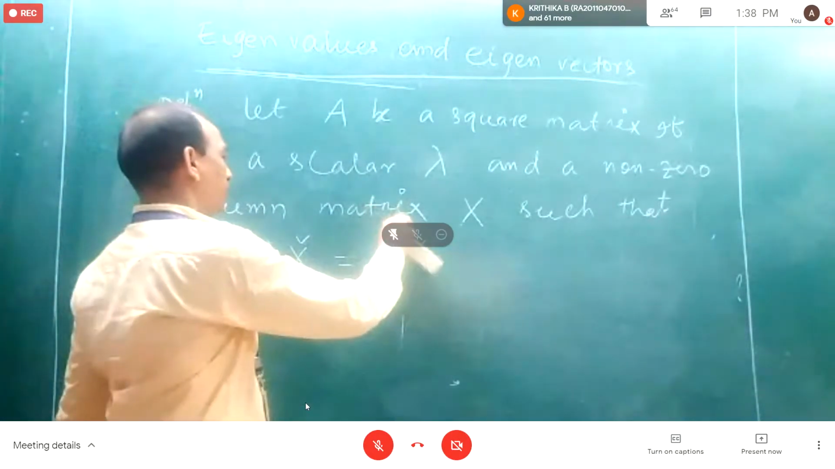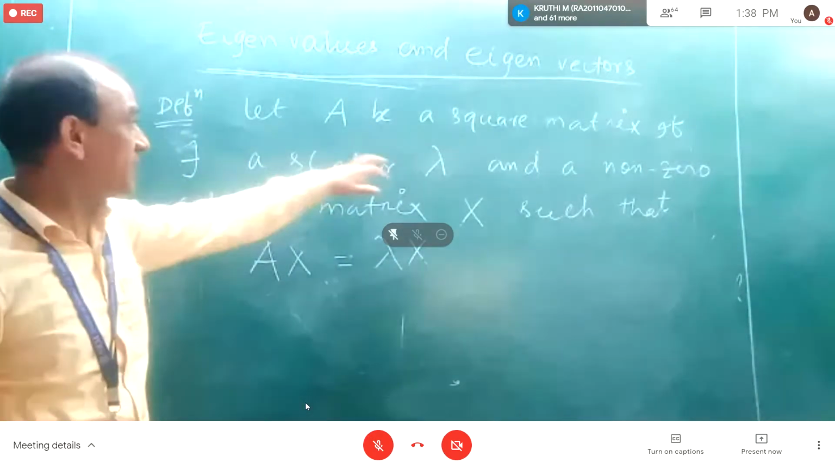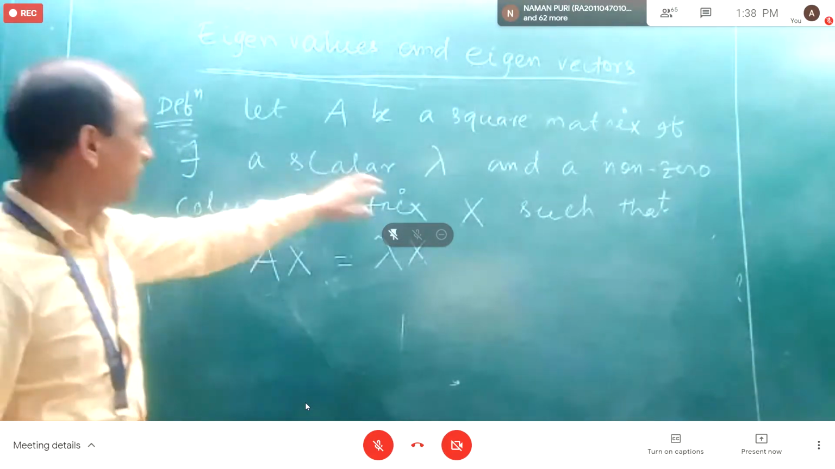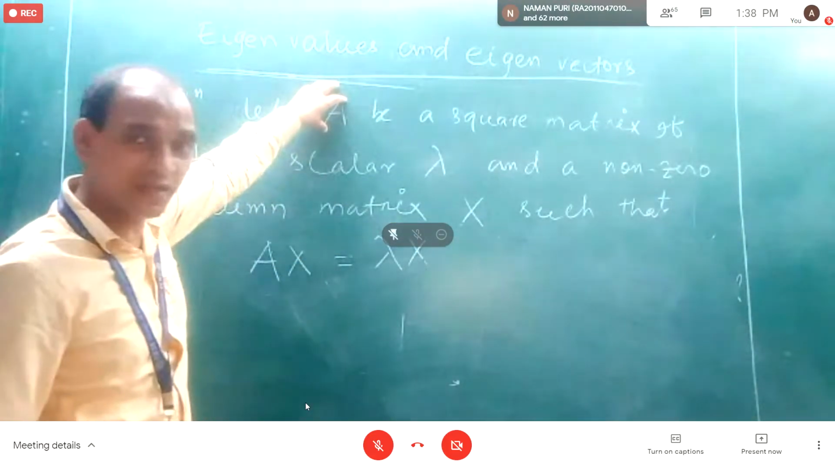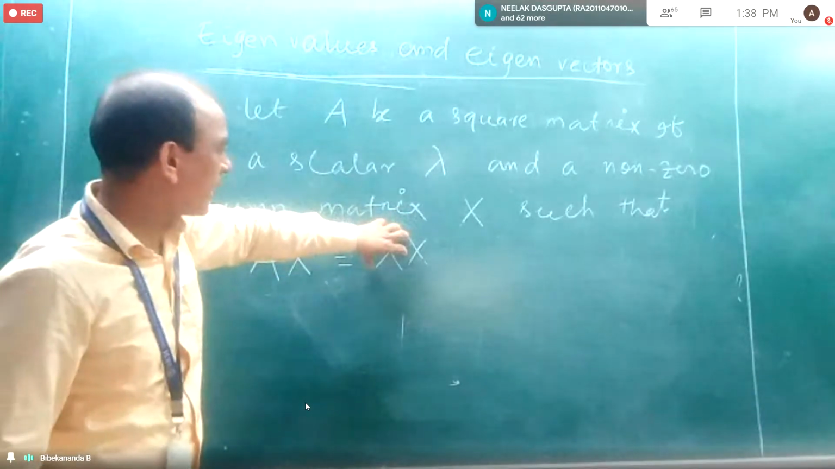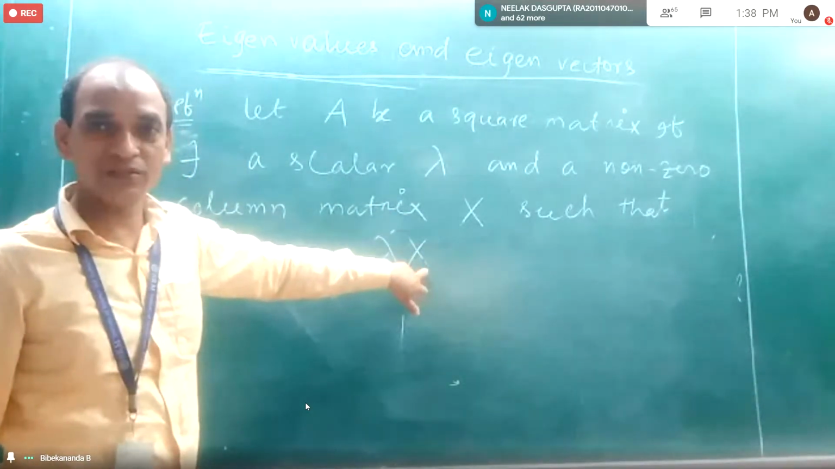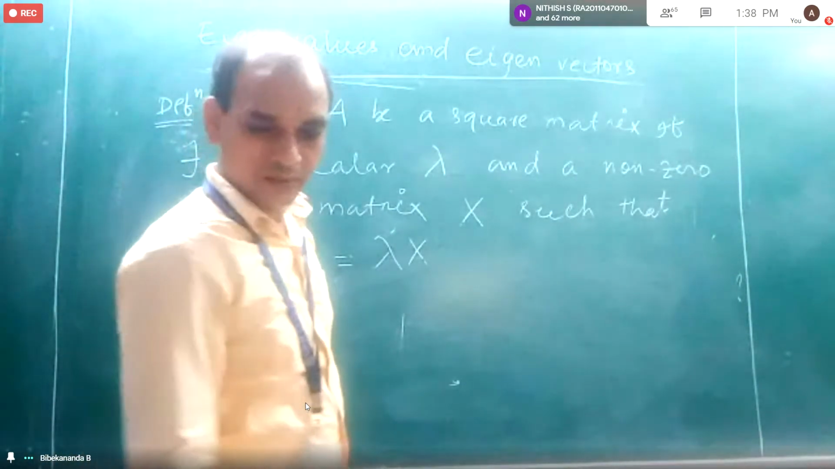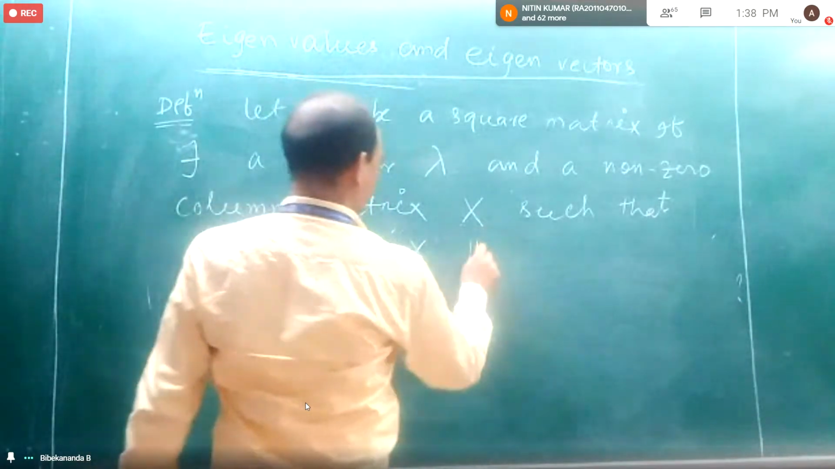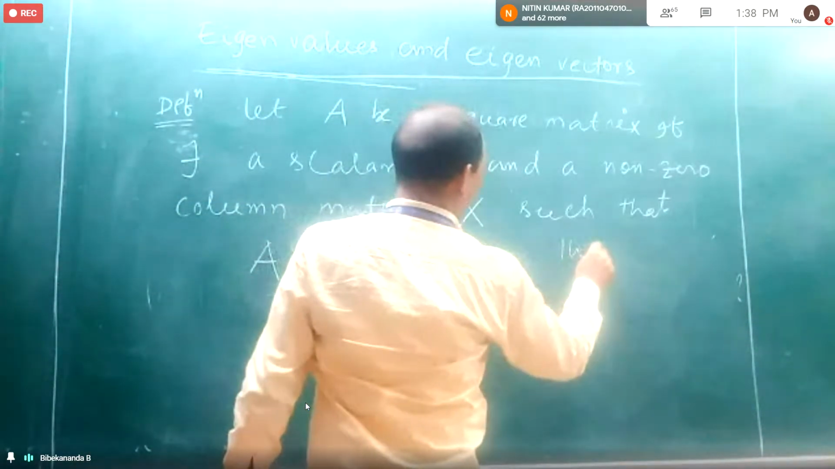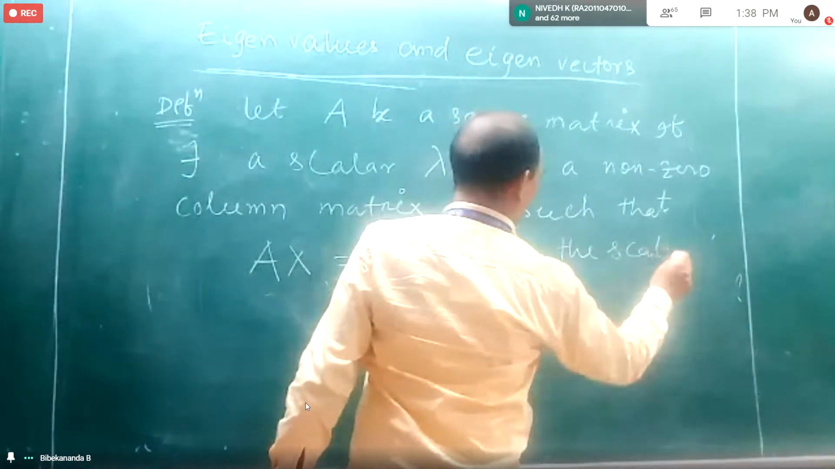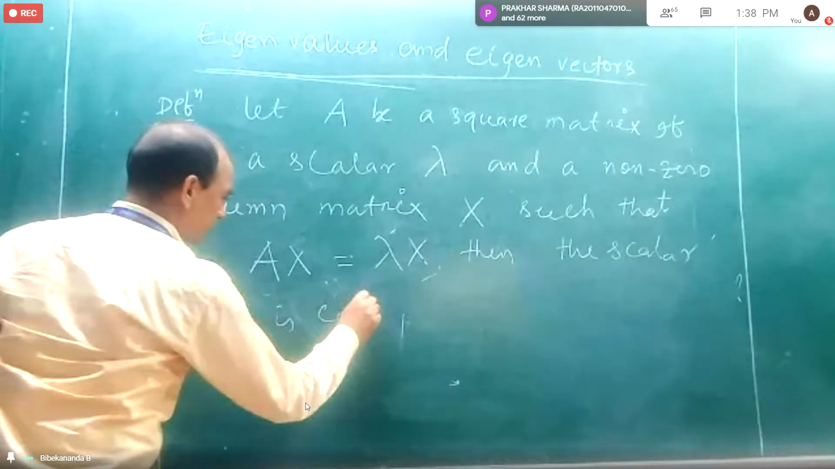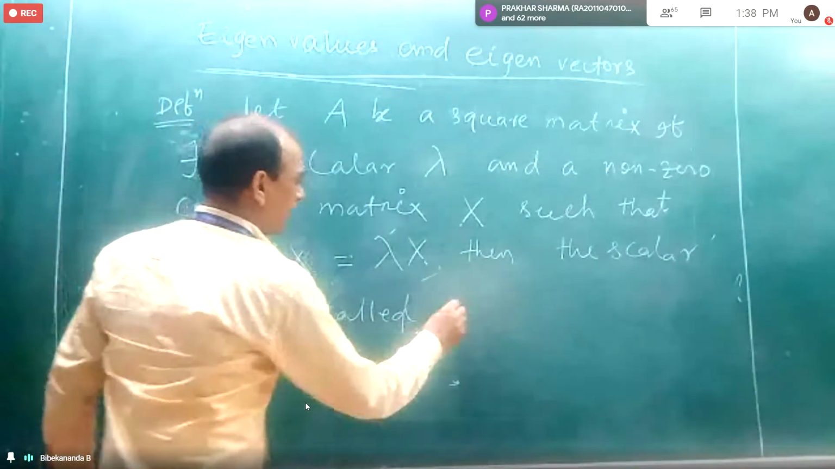So if there exists a scalar lambda and a non-zero column matrix X, such that if I multiply this column matrix with the matrix A, then I should get a constant times the matrix X, then the scalar lambda is called eigenvalue.